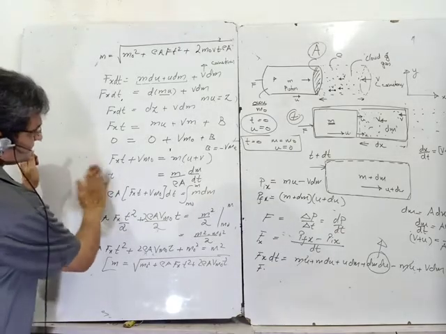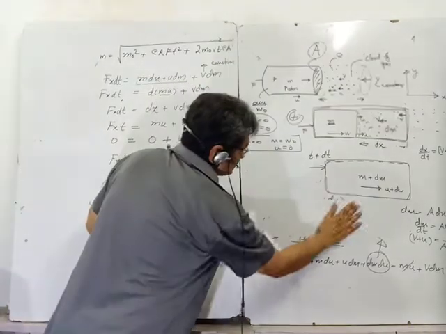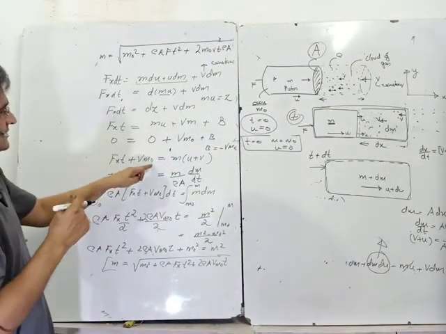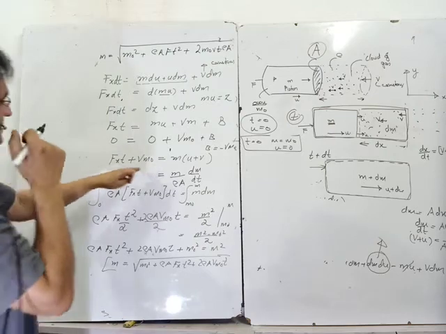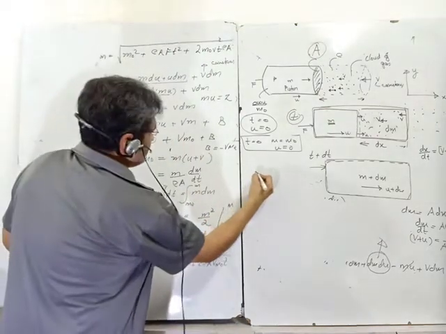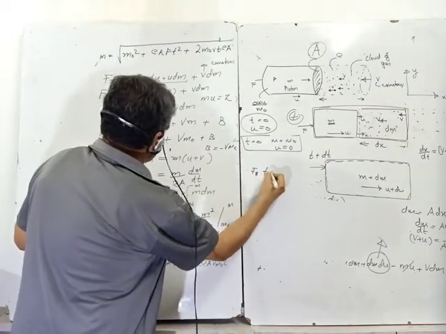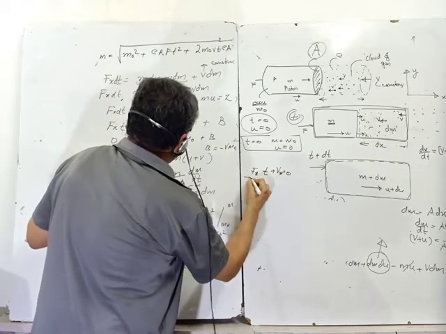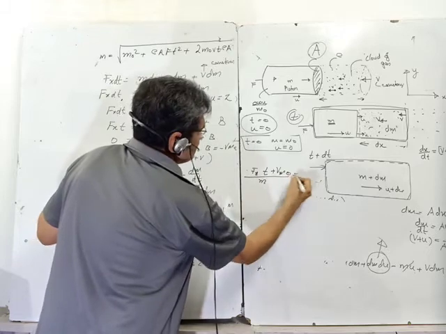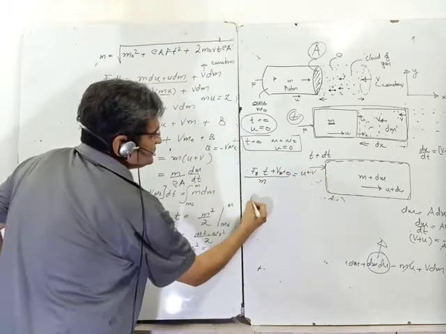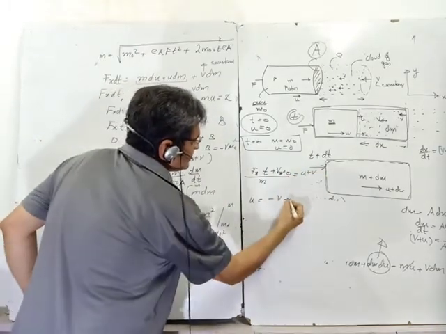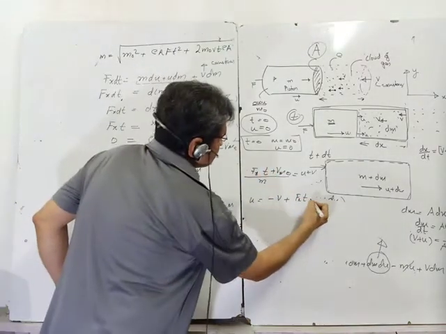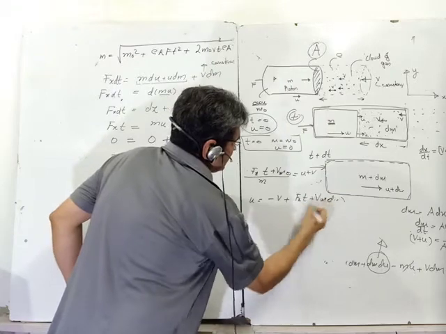Let me try to indicate what are the other parts which are remaining. You get Fx t plus v m0 upon m is equal to u plus v. So u is equal to minus v plus Fx, meaning F in direction of x, t plus v m0 upon m.